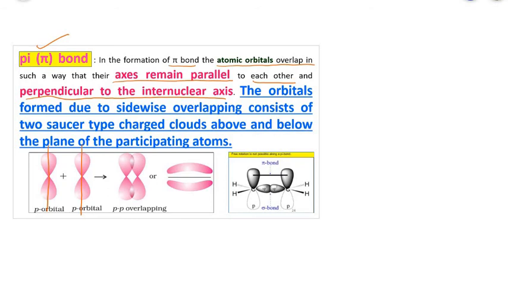These orbitals are formed due to sideways overlapping. It means that this part of one orbital will be overlapping this part of the other orbital. That is called sideways overlapping. It consists of two saucer type charge clouds above as well as below the plane of the participating atoms, right? So if you see here, it is forming above as well as below, or if it is represented in another manner, you can see the saucer type charge clouds formed in this manner. That is the pi bond.